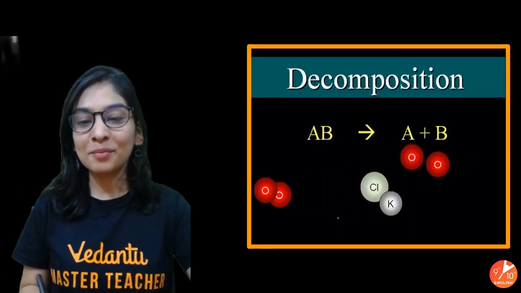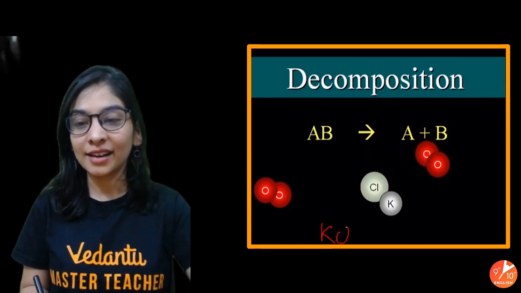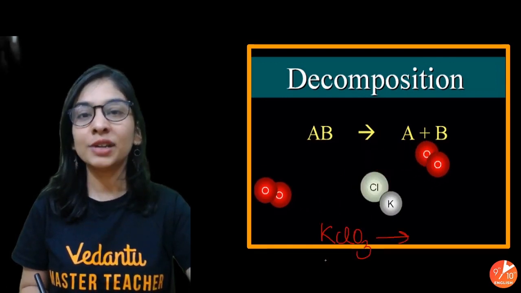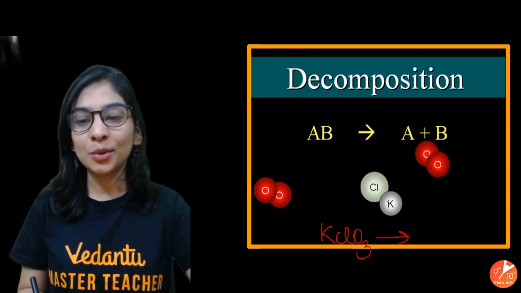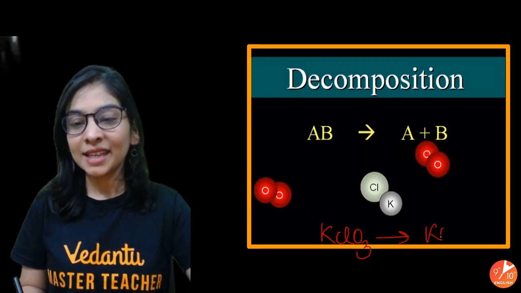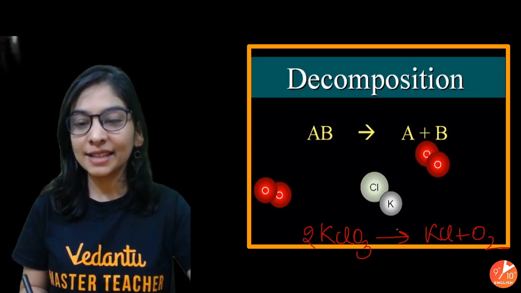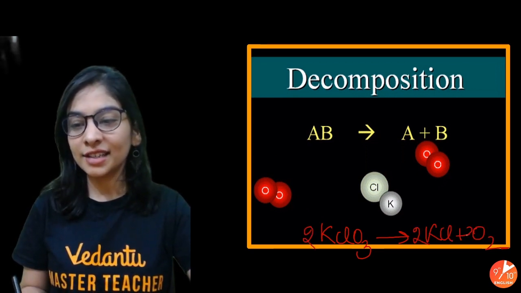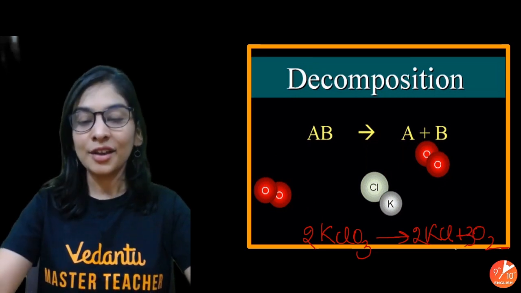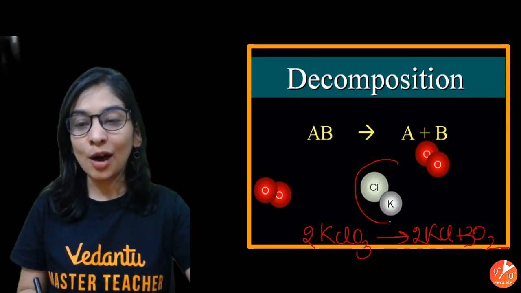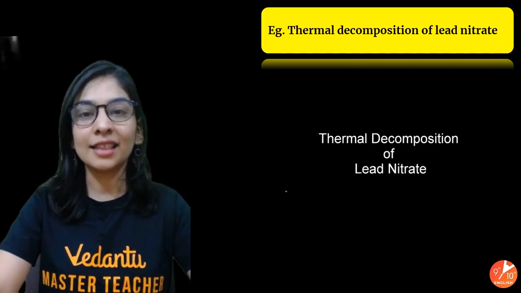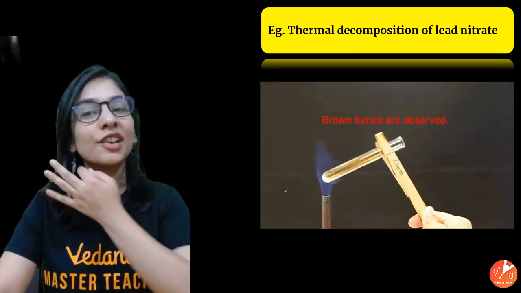One example in front of you that they are showing here. We have taken KClO3, potassium chlorate, that was decomposed to give KCl, potassium chloride, and oxygen. Anyway, you have to balance it. 2 KCl, 3 O2. Yeah, I balanced it also. So that was the example of how we get KCl and oxygen from a single substance, potassium chlorate.